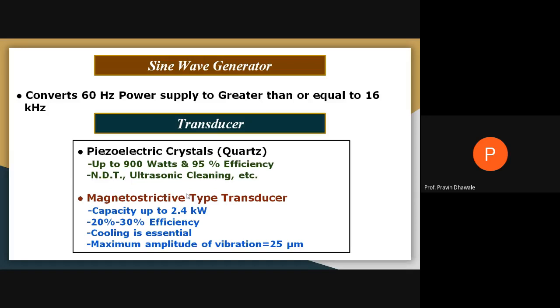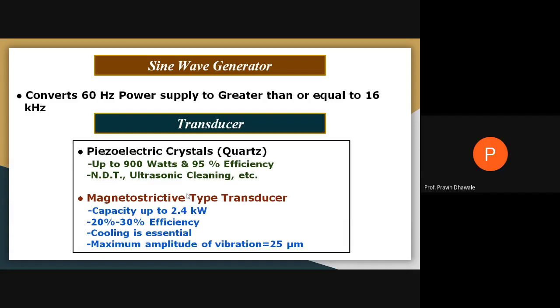So this slide focuses on what the sine wave generator is, what its function is, and what we mean by a transducer. A transducer is a device which converts high frequency electric energy into mechanical energy, in terms of vibrations. There are two types of transducer we may use in ultrasonic machining: the piezoelectric crystal type, where a crystal material like quartz is utilized, and the magnetostrictive type, where a ferromagnetic material is used.